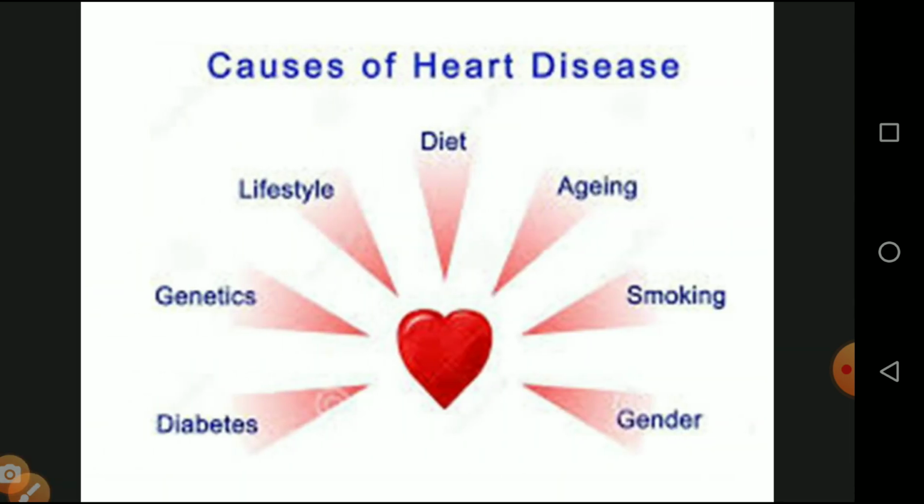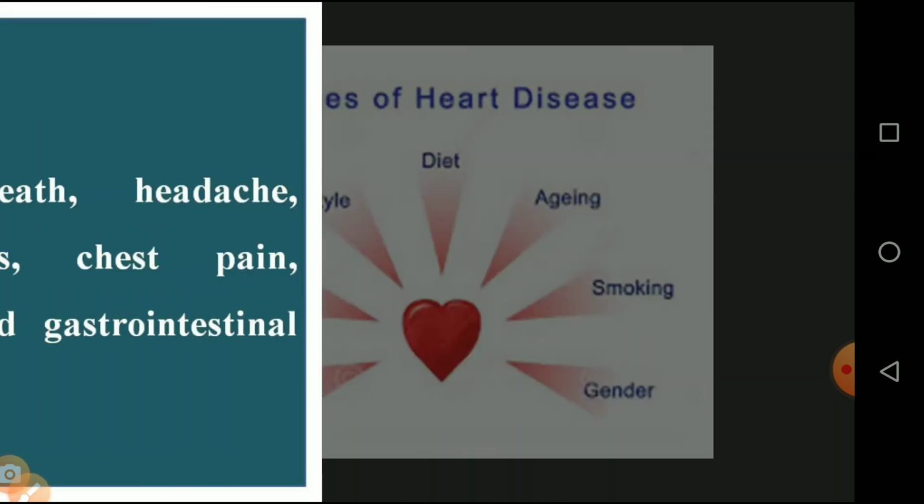And what are the causes of heart diseases? Number one, diabetes. If they have diabetes, they have a risk of heart problems. And genetics, lifestyle, taking too much fast food and imbalanced diet, aging, smoking, and gender. All these things cause heart diseases.